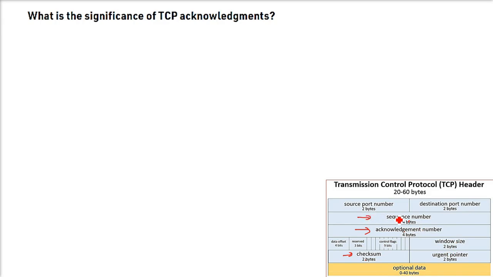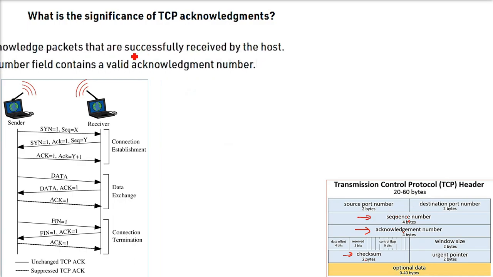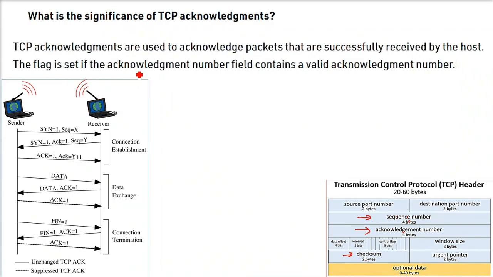The window size is for flow control, checksum is for error detection, and sequence number and acknowledgement number are for reliability. So TCP acknowledgements are used to acknowledge packets that are successfully received by the host.